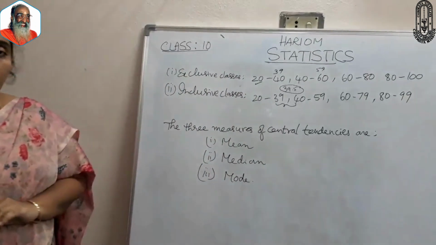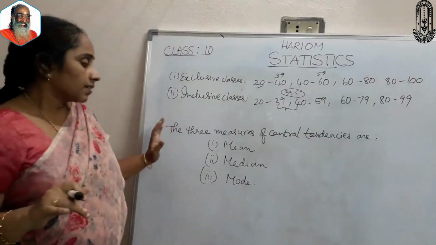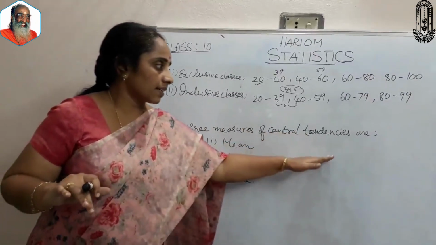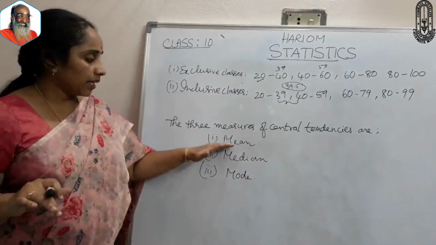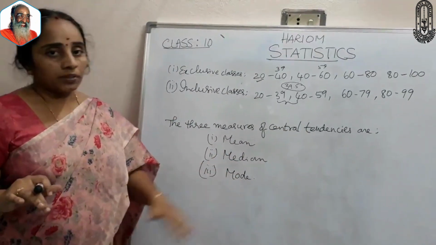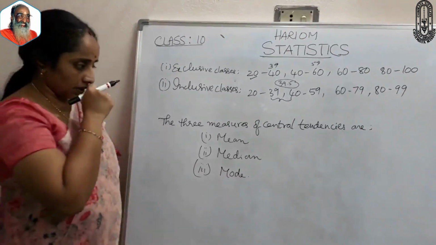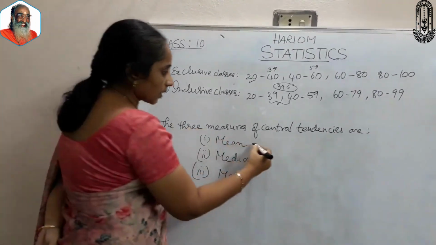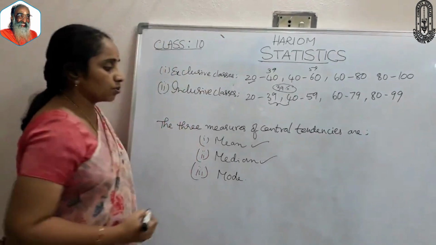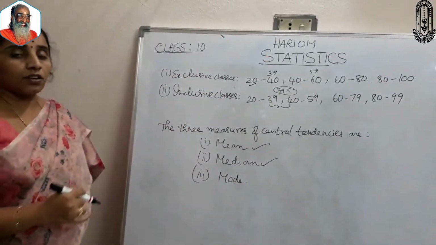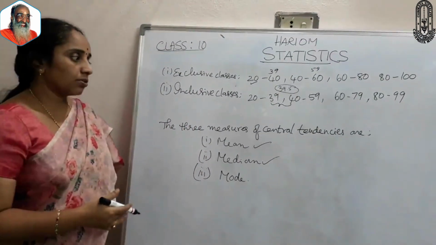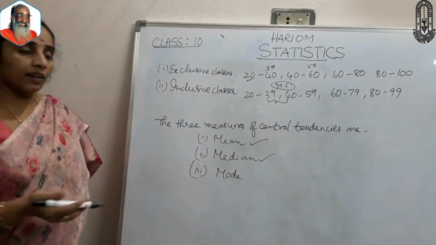And coming finally to the three measures of central tendency: mean, median, mode. To discuss the first two takes a lot of time, and we need to explain the formula and everything.